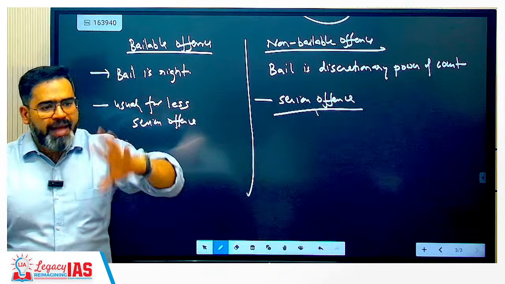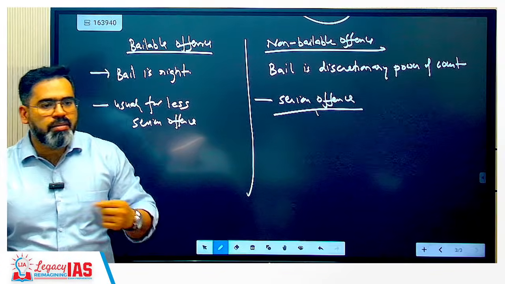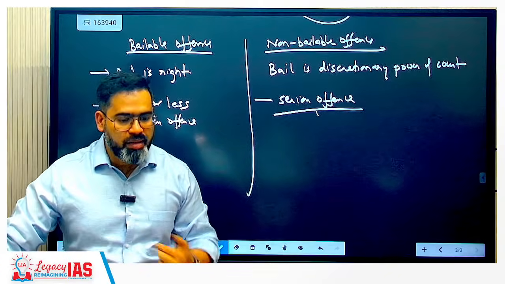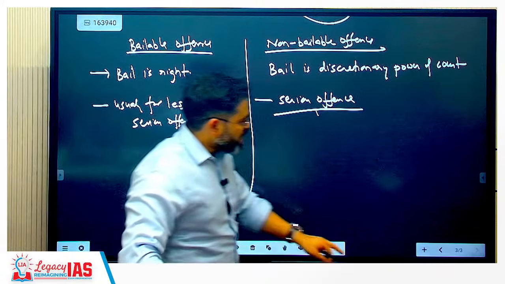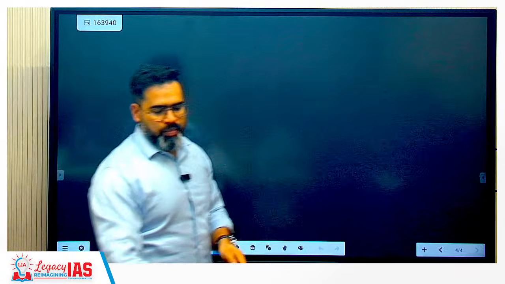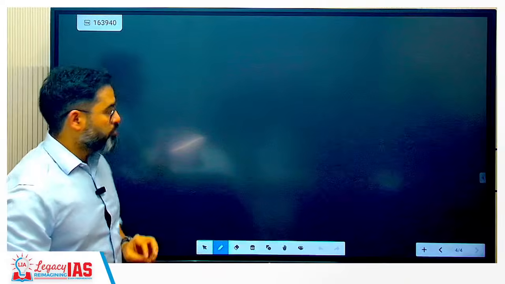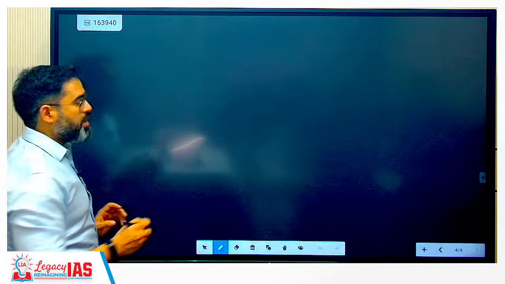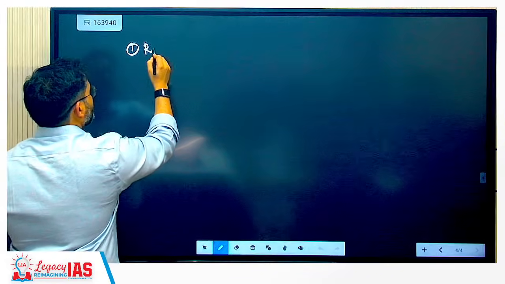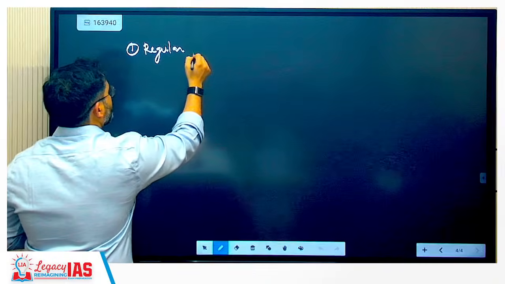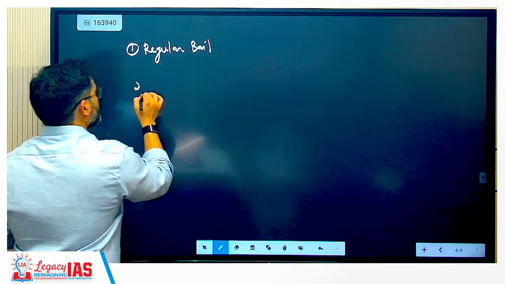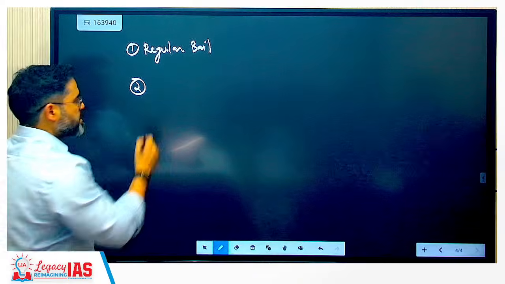Again, types of bail are there. You must have covered interim bail, regular bail, anticipatory bail. So what is that? The next is types of bail. So there are four types of bail. For example, one is regular bail. Second is anticipatory bail.